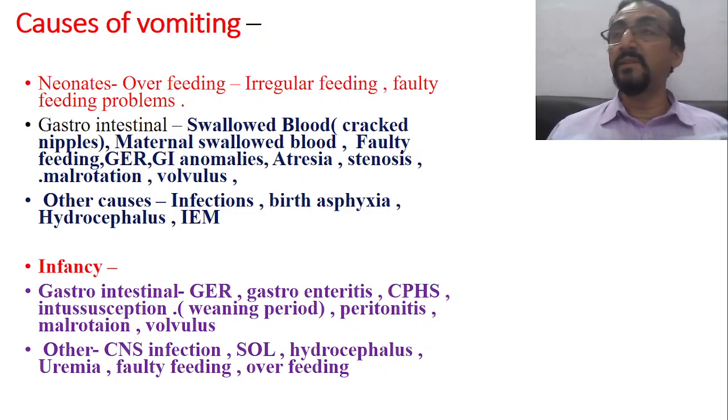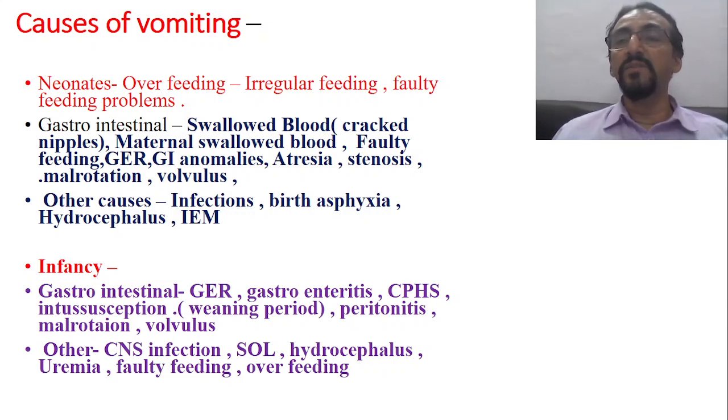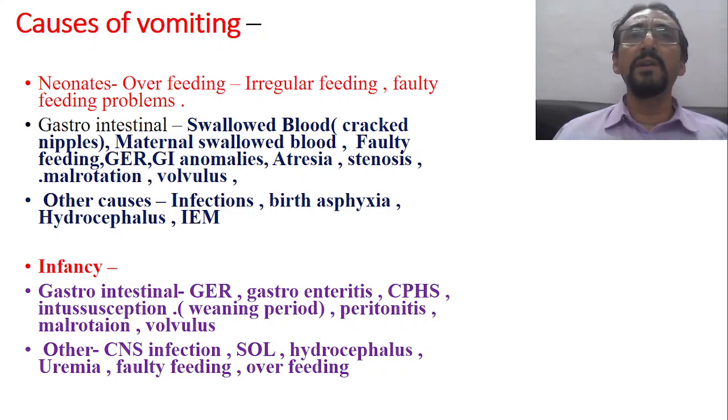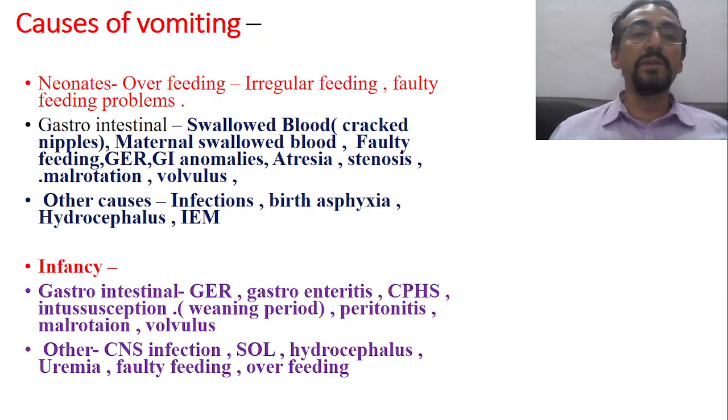Then faulty feeding habits are a common cause of vomiting. We know about GER, gastroesophageal reflux. We know that the cardiac sphincter is a physiological sphincter. Structurally, there is no real sphincter; the upper part of the stomach itself is modified into a sphincter-like portion. Whereas the pyloric sphincter is an anatomical sphincter with muscles. The same arrangement is not there in the cardiac sphincter. Therefore, it is always subject to sensitivity, with a high chance of irritation, and with a minimum stimulus it opens up. So GER, gastroesophageal reflux, is one of the most common causes.